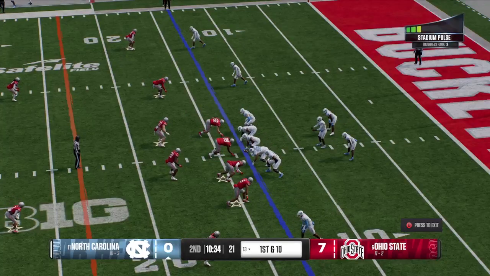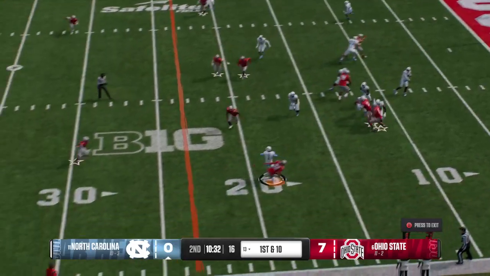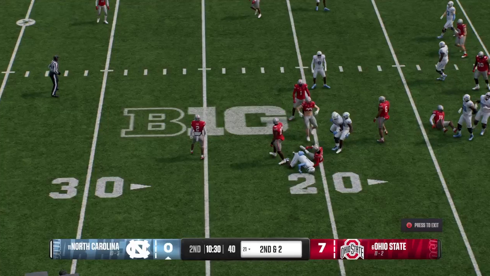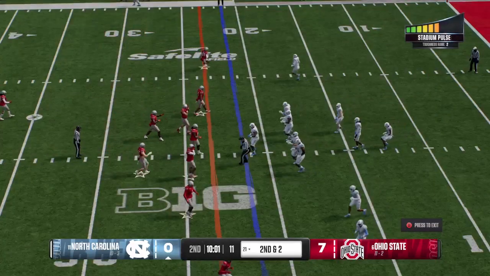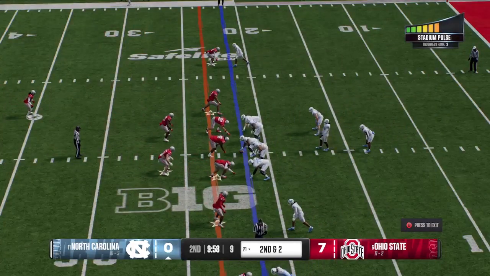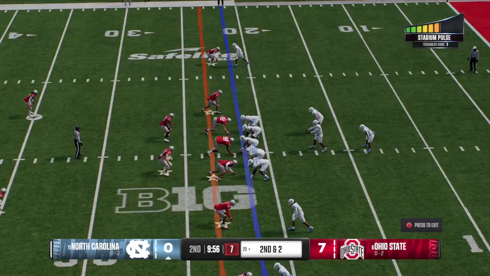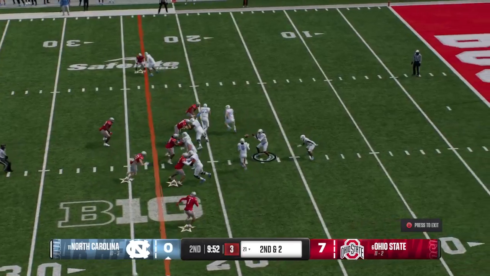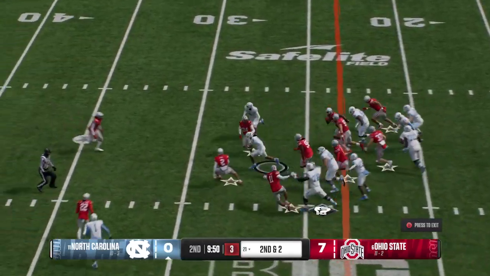Fresh set of downs for the offense, first down. Quick throw, the catch is made. Love the timing here between the quarterback and his receiver. Pick up some positive yards, and I continue to be impressed with just the chemistry between these two. They flip it to him on the jet sweep.